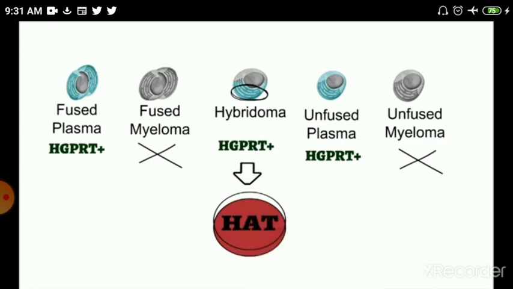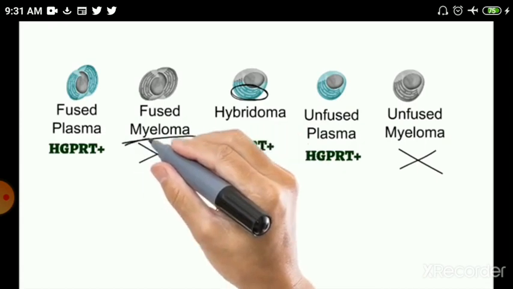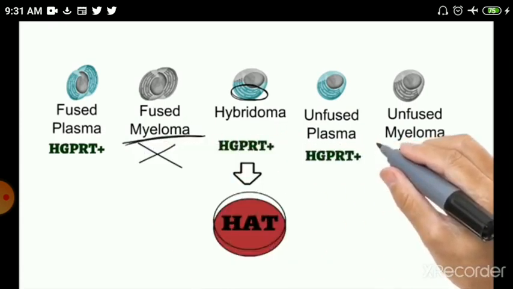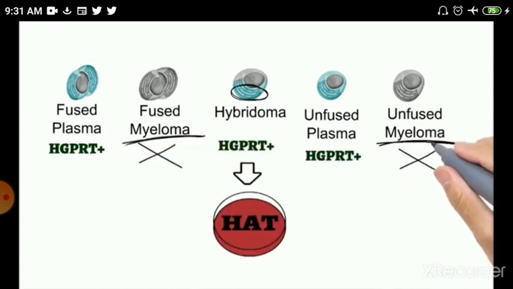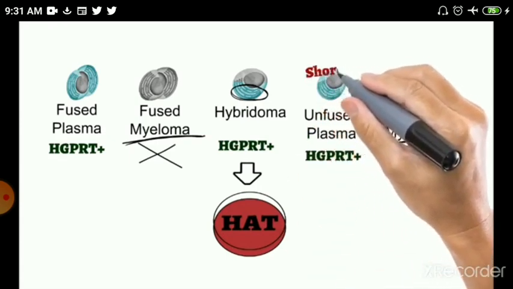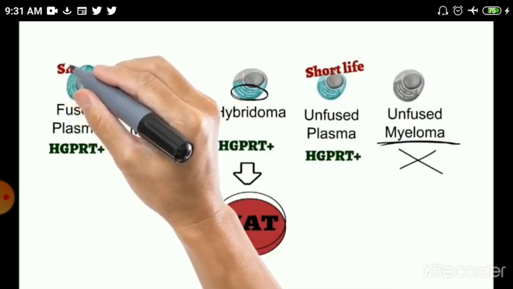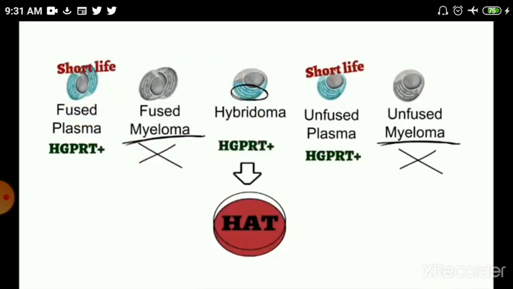Now, what will happen if all these 5 different kinds of cells are transferred on the HAT media? Cells which lack the HGPRT enzyme will not grow on the HAT media, and these cells are fused myeloma and unfused myeloma. The other 3 types of cells can grow on the HAT media, but the lifespan of plasma and the fused plasma is very short, and within a few weeks they will automatically die. No need to separately kill them.